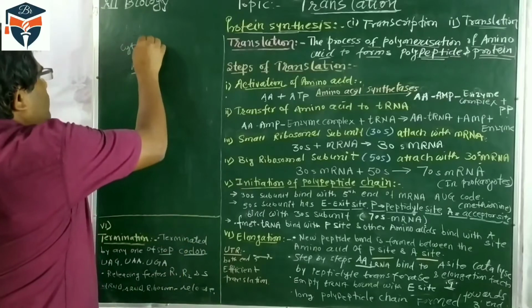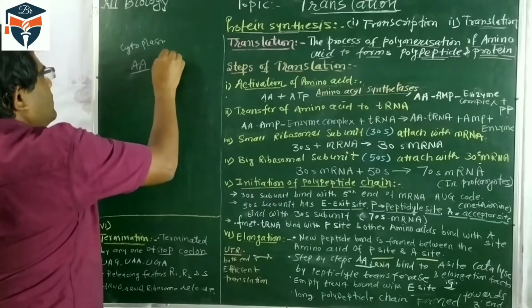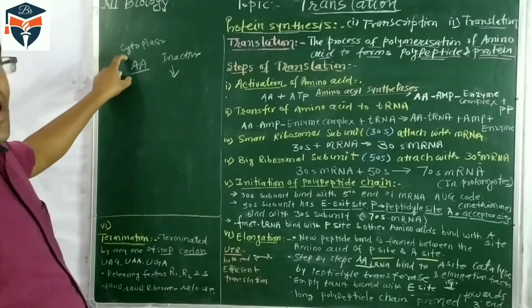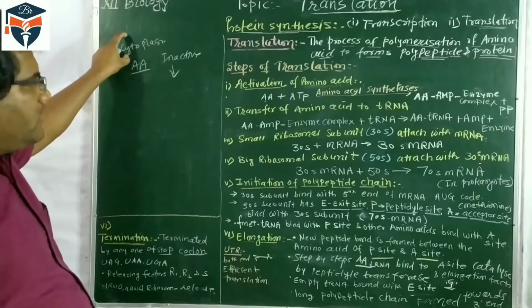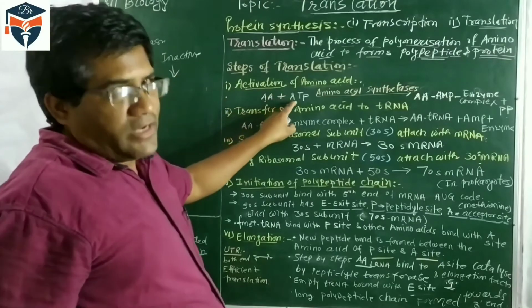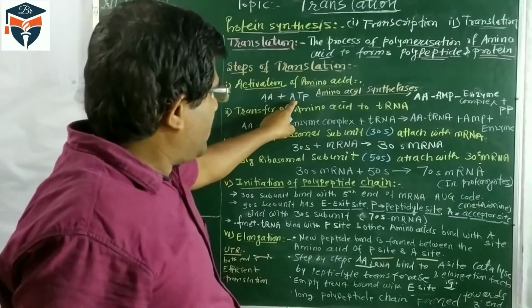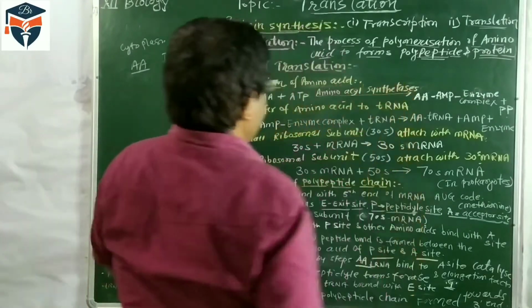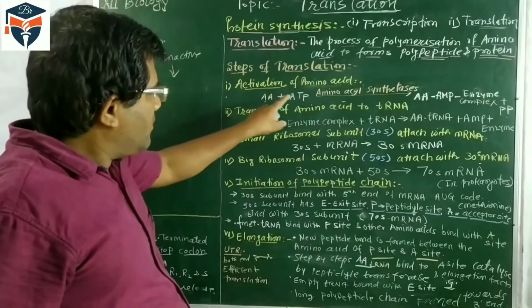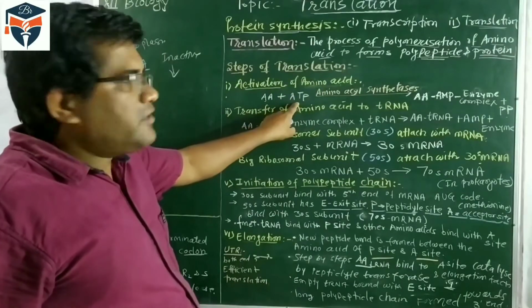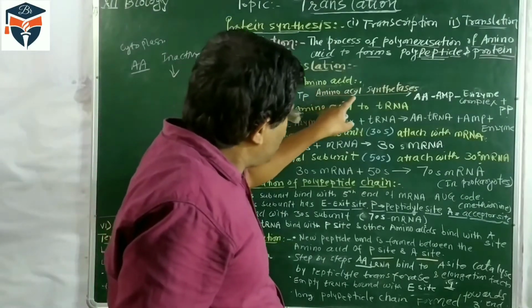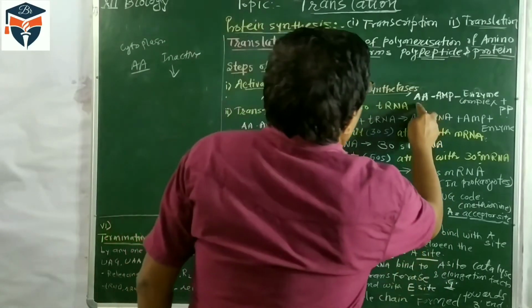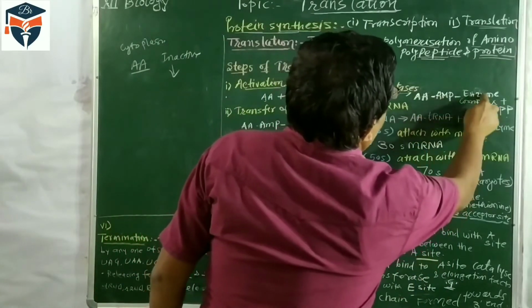So first, the amino acids present in the cytoplasm get activated by using energy, in the presence of the aminoacyl synthetase enzyme. The amino acids use ATP energy, and in the presence of the enzyme they form the amino acid-AMP-enzyme complex.